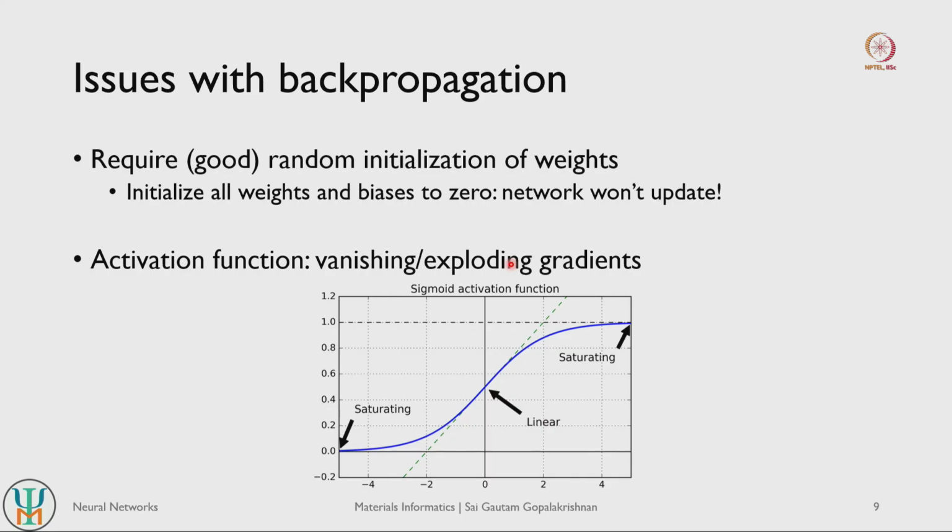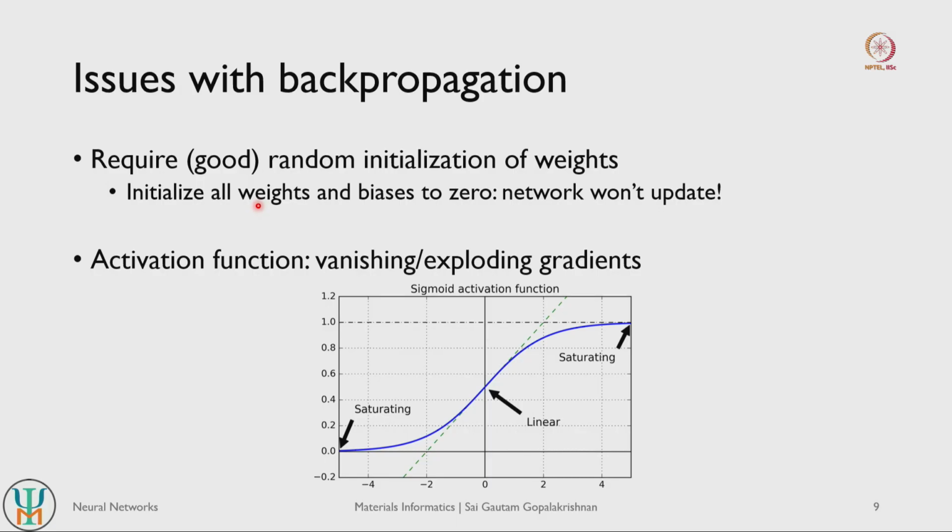Let us say you use a step function. The step function actually has infinite slope at your decision threshold, so that can lead to exploding gradients as well. So the choice of activation function is very important for backpropagation to actually work. Backpropagation solved a key mathematical challenge of how you train a multilayer perceptron, but it has two main shortcomings.